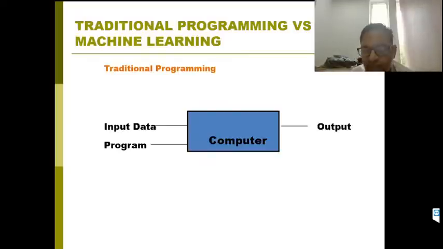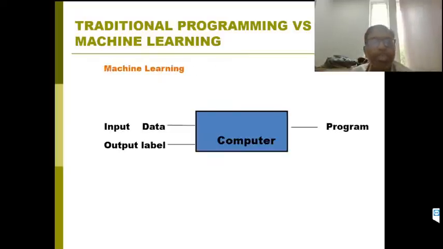Then the computer generates the output. That is traditional programming. Then what about machine learning? In the machine learning approach, we give the input plus output and it generates a model, hypothesis or a program. That is the difference.